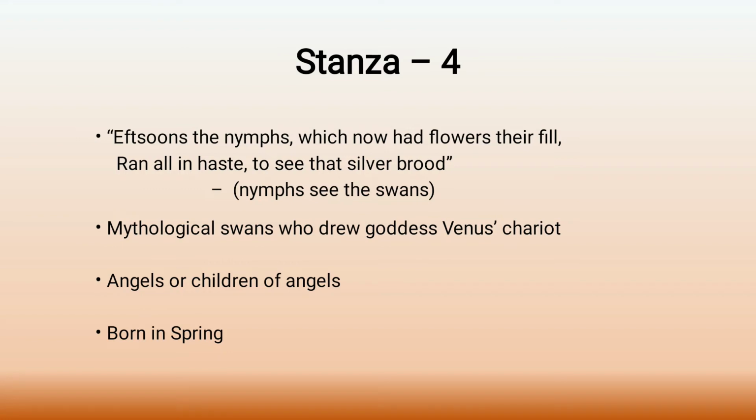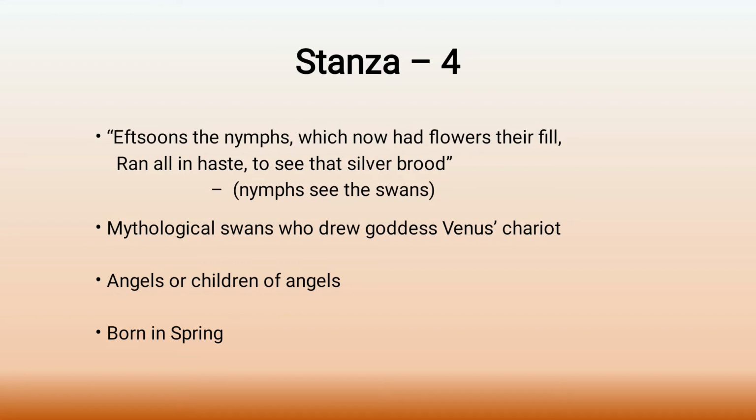And what these lines say is about the nymphs. Don't you remember the nymphs, who are collecting flowers? Yes. So here the nymphs also see the swans, not just the poet. The nymphs also see the swans swimming on the river.